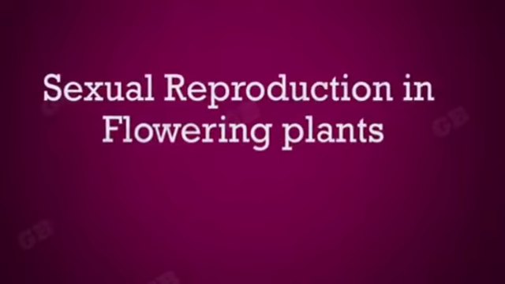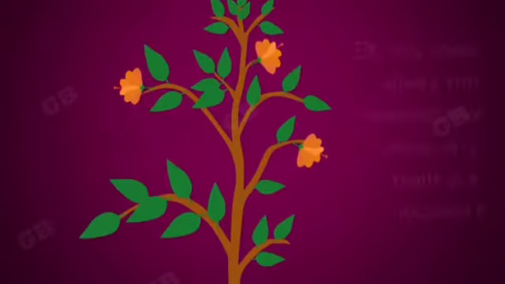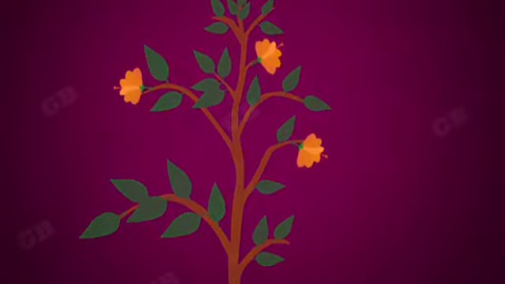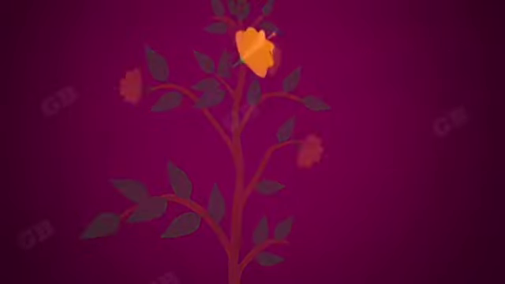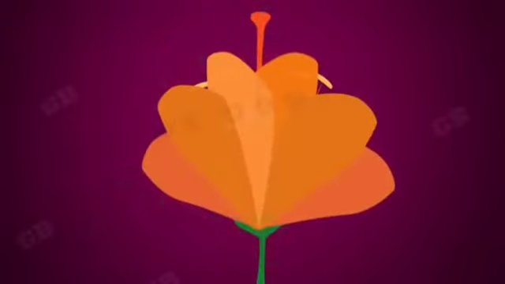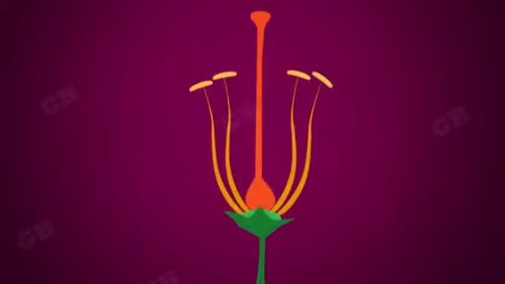Sexual reproduction in flowering plants. Do you know where the reproductive parts of a plant are located? The reproductive parts of the plant are located in the flower. Here is a flower. Let us identify the reproductive parts in it. Let's look at the reproductive parts inside the flower.